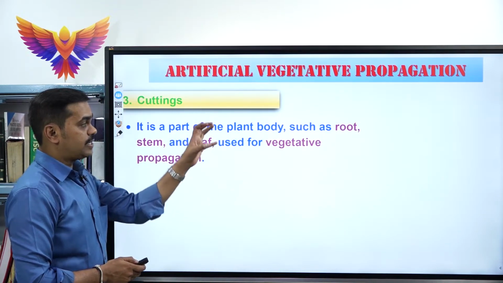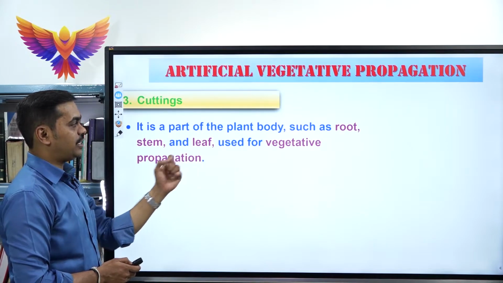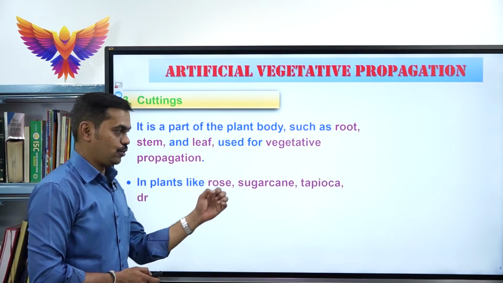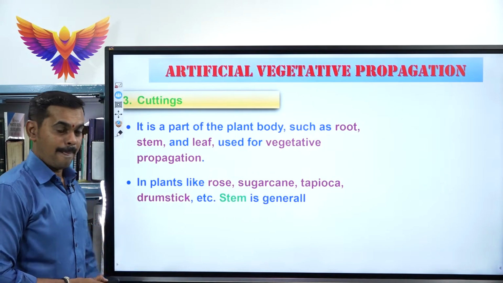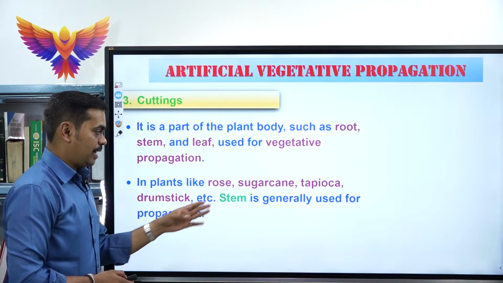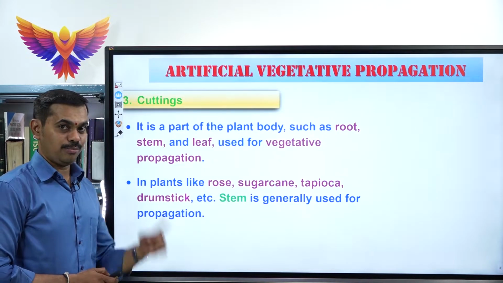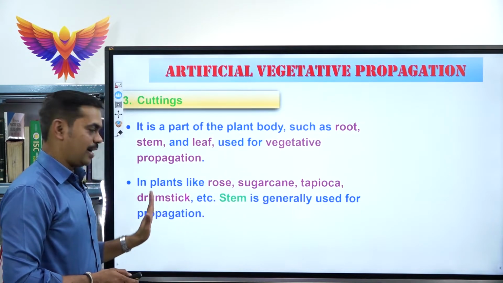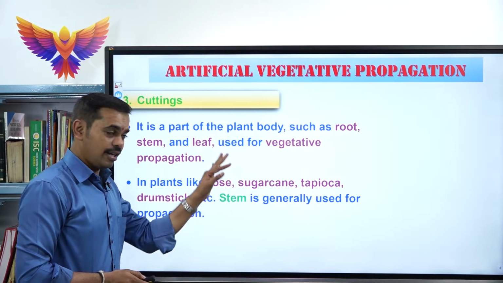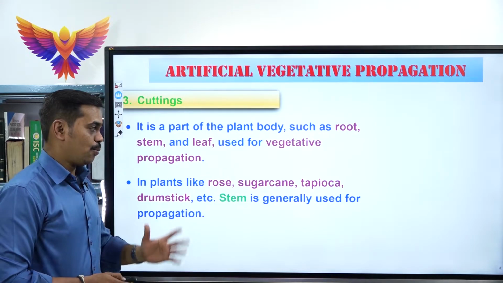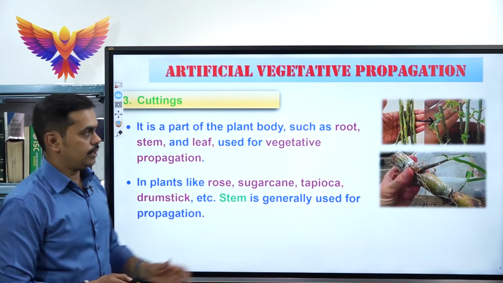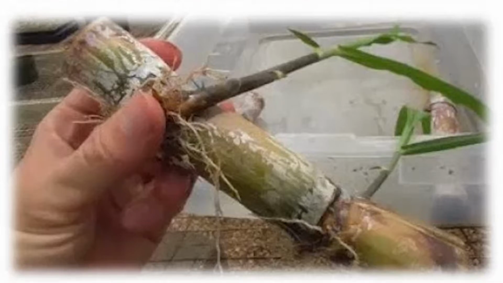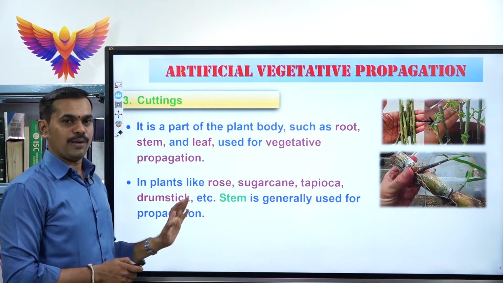So that is why in some plants the root, stem and leaf are used for vegetative propagation. And in plants like rose, sugarcane, tapioca and drumstick, etc., the stem is generally used for propagation. Please keep in mind, just now I told rose, sugarcane, tapioca and drumstick. In these plants, generally the stem is used for vegetative propagation. See, look at that, stem cutting in rose, this is stem cutting in sugarcane. Clear? Best examples, please remember, very important.